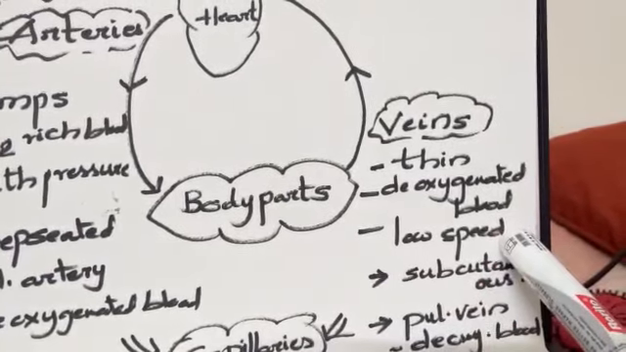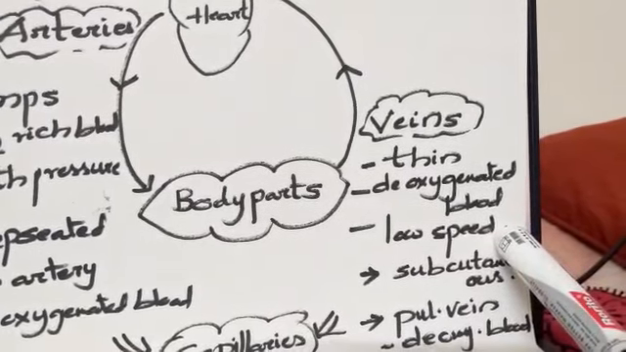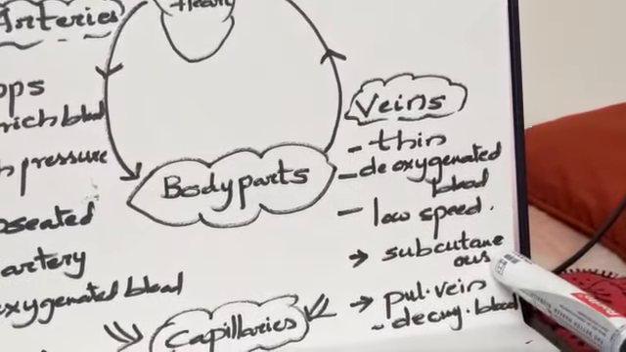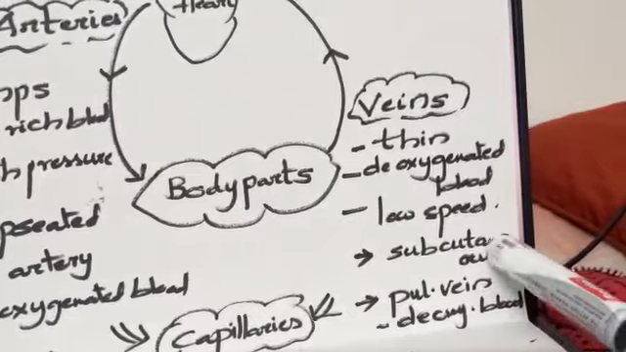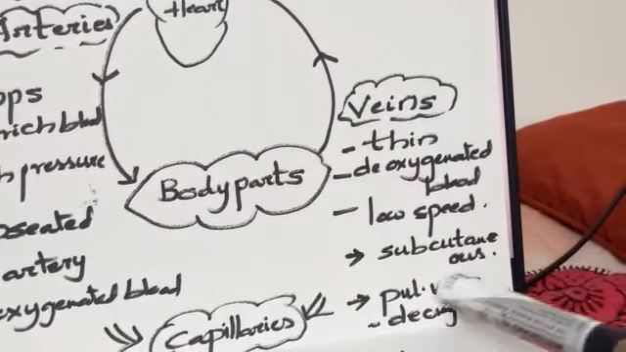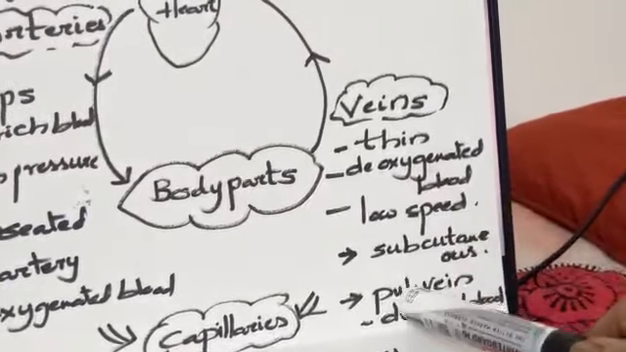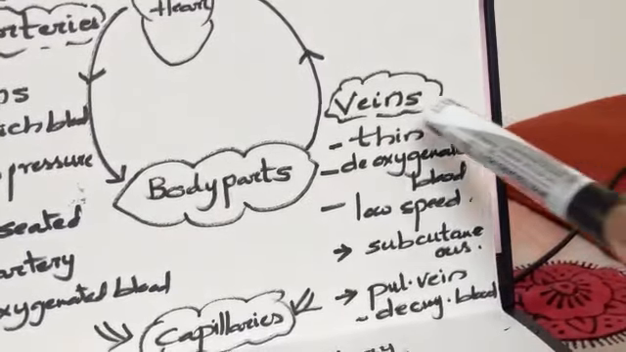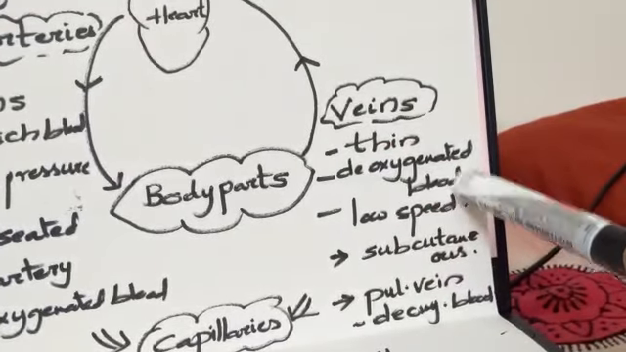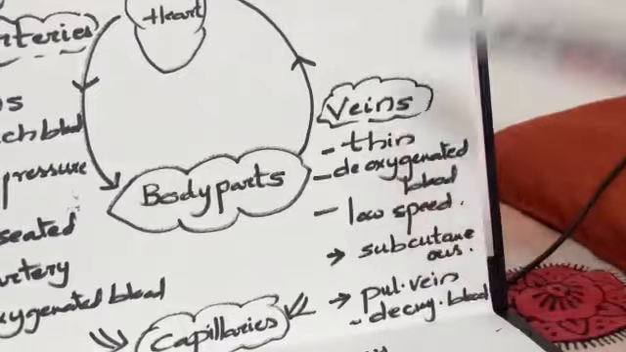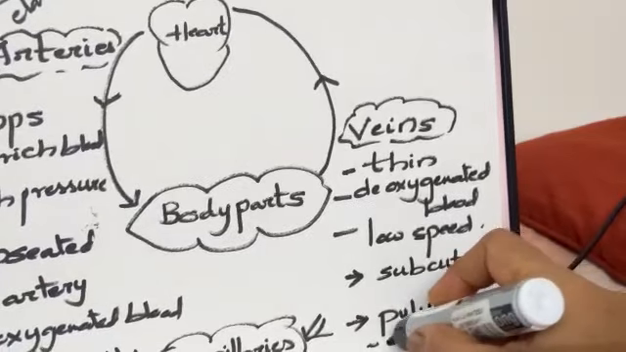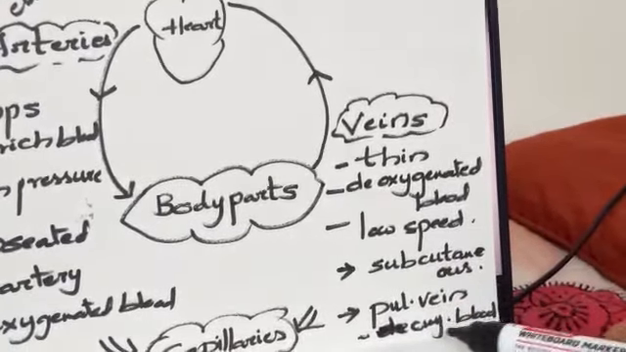The blood flows in veins at a lower speed, and these are located subcutaneously, meaning below the skin, not deep seated. The only exceptional character seen in veins is the pulmonary vein. Almost all veins carry deoxygenated blood, except the pulmonary vein. The pulmonary vein carries oxygenated blood.